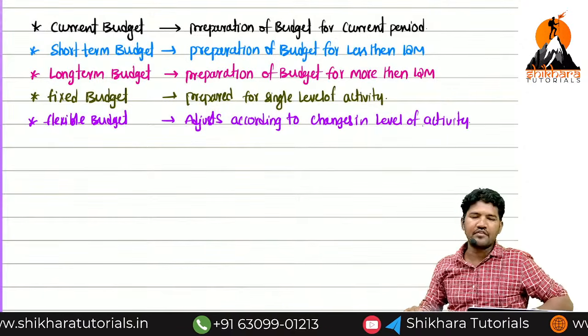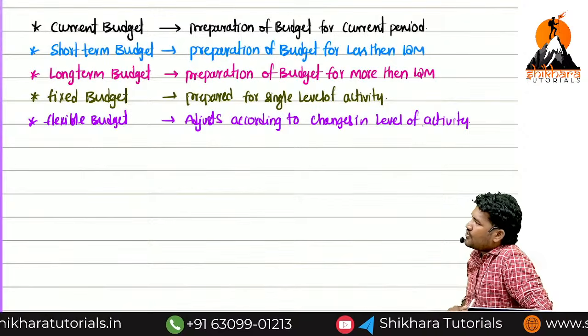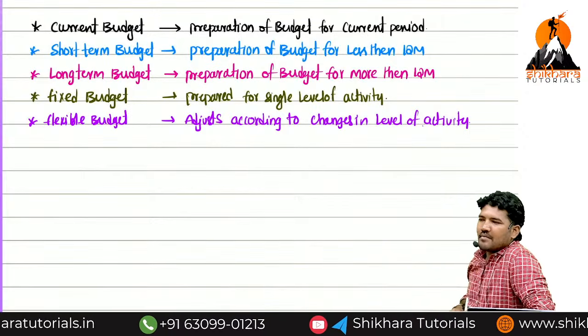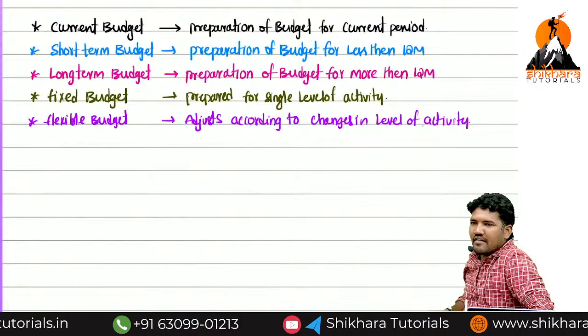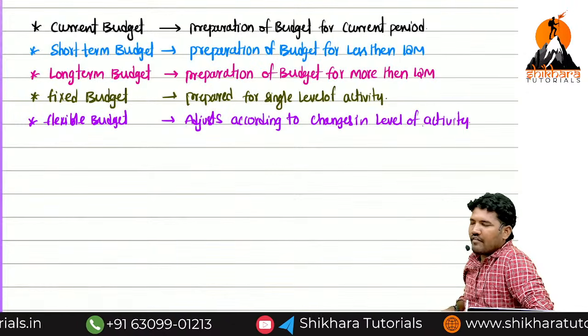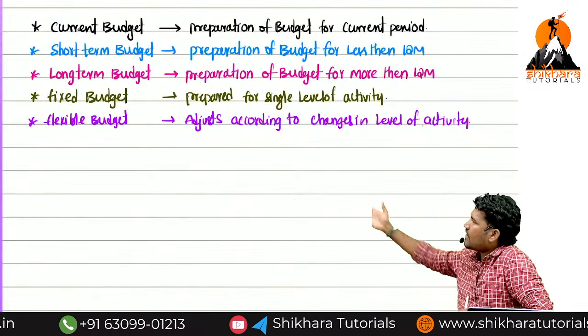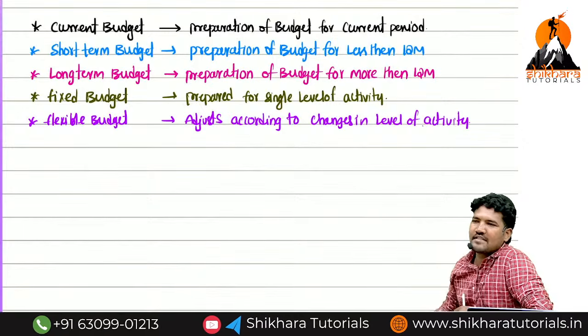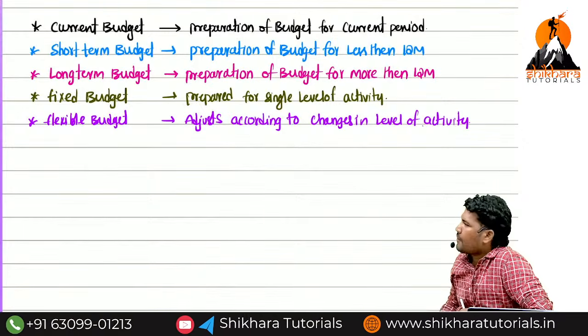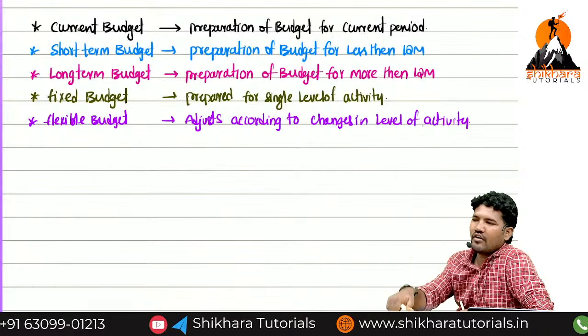Now tell me the meaning of this sentence, adjust according to changes in level of activity. Same example, if you prepared for 10% level of activity, 30% level of activity, 50% level of activity, that is called what kind of budget? Flexible budget. If you prepared only for a particular level, that is called fixed budget.